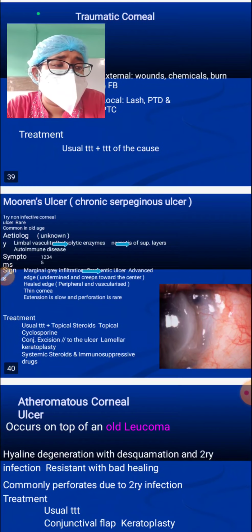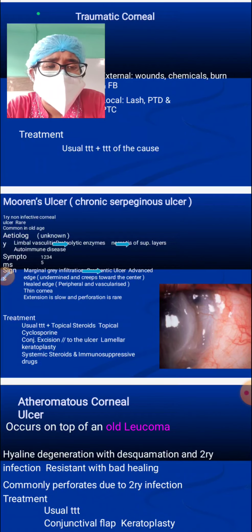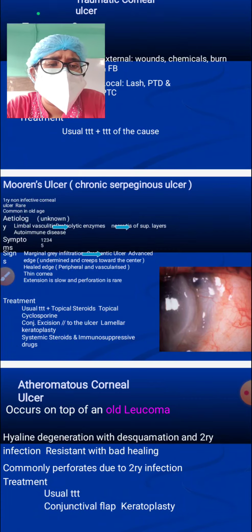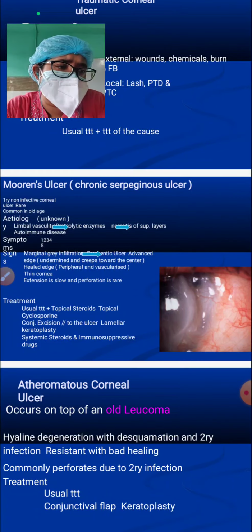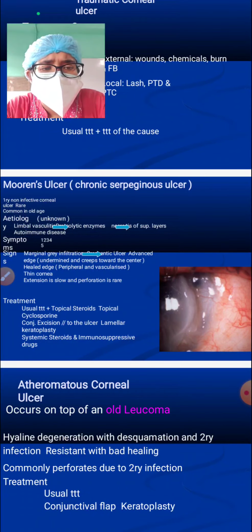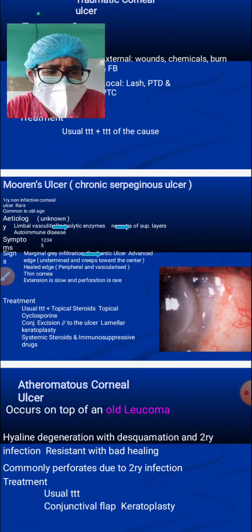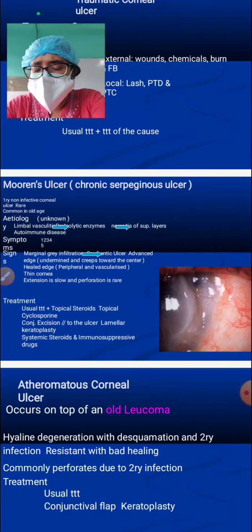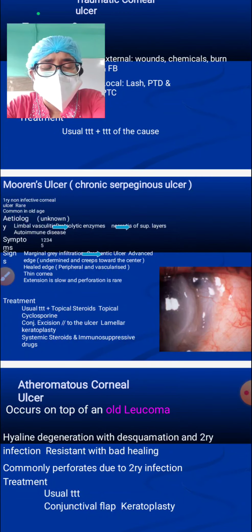But the most important is that you need to know there are some ulcers known as the autoimmune ulcers. Two terms are used: peripheral ulcer and Mooren's ulcer. What is an autoimmune ulcer? They are related to vasculitis of the perilimbal vessels, and that causes peripheral necrosis of the cornea with overhanging margins. Gradually the necrosis deepens and deepens, and ultimately may lead to perforation also.